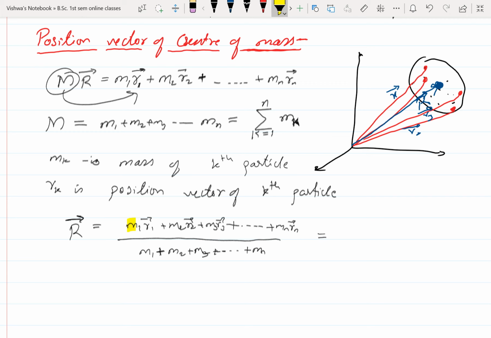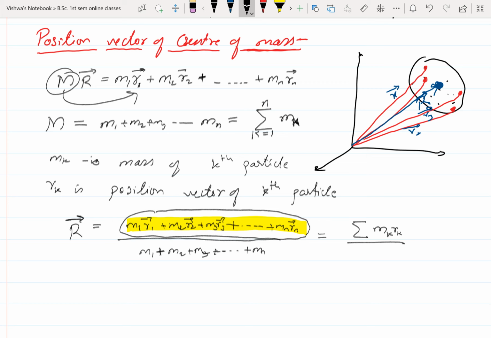Now this term can be written in summation form as summation of mk rk divided by, this whole term can be written as summation of mk rk, where k is from 1 to n. The sum of the masses of all individual particles can be written as summation of mk.